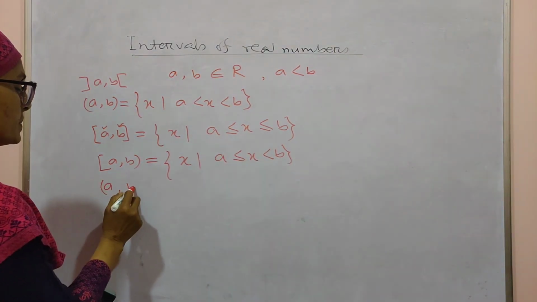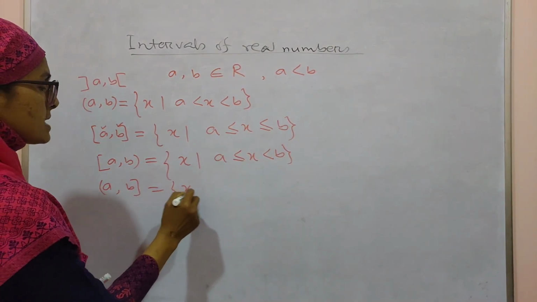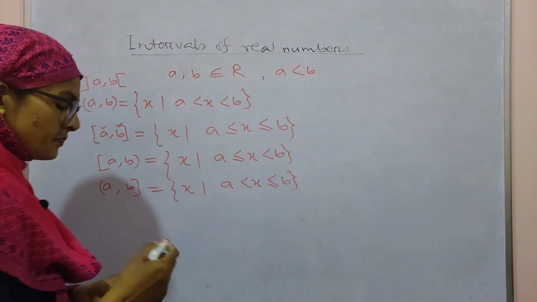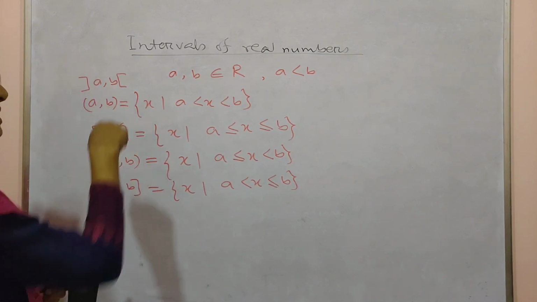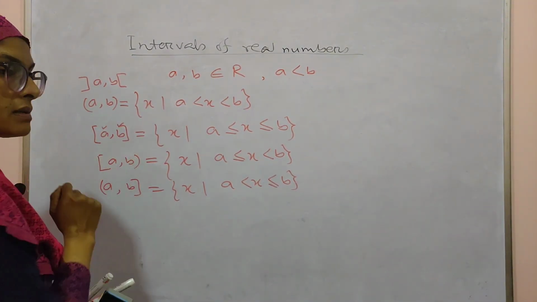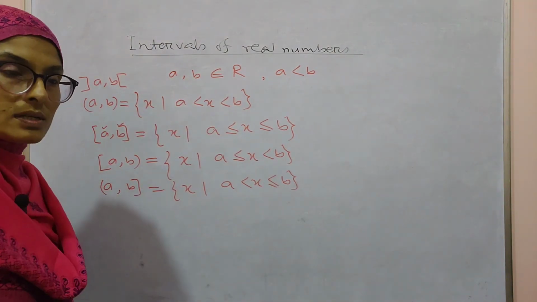Then the half-open interval X such that A < X ≤ B. So these are the intervals: open, closed, closed-open, and open-closed.